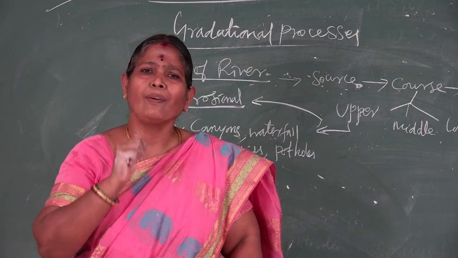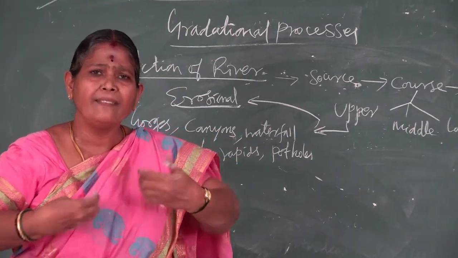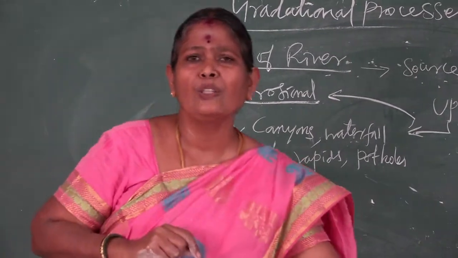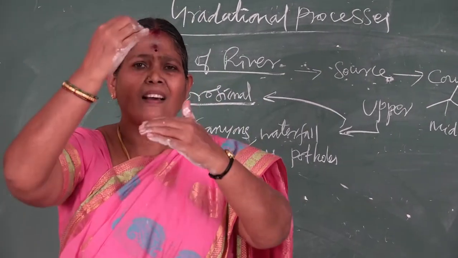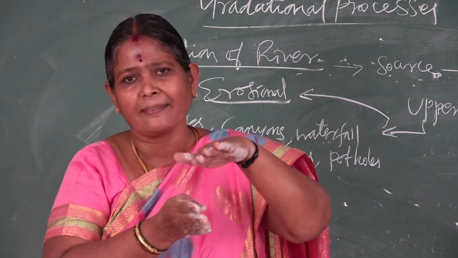See this waterfall, how is it formed? Is it a magic to form? Is it only giving us happiness and pleasure? No. It is also due to the erosional process. You know, some mountains have rocks made up of hard and soft layers.